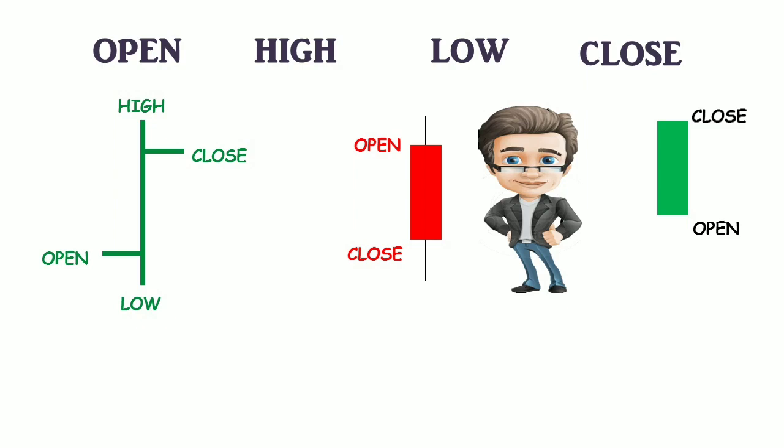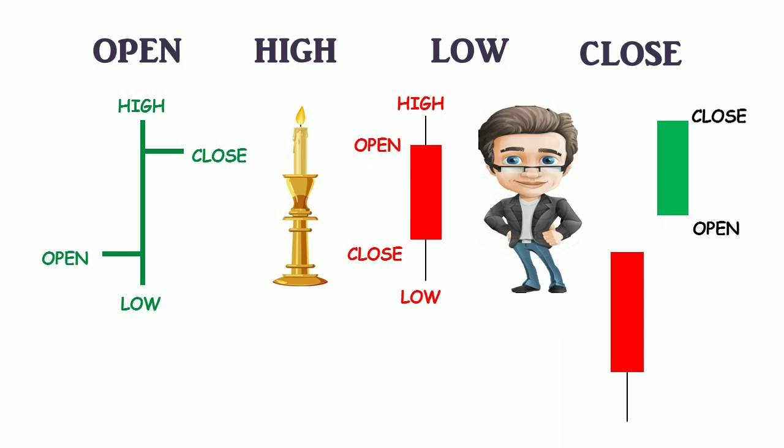The shadow above the real body is called the upper shadow, and the shadow under the real body is known as the lower shadow. So the peak of the upper shadow is the high of the session, and the bottom of the lower shadow is the low of the session. From this construction, it is easy to see why these are named candlesticks, because the individual lines look like candles. If the candlestick line has no upper shadow, it is said to have a shaven head, and the candlestick with no lower shadow is called a shaven bottom candle. To the Japanese, the real body is the essential price movement. The shadows are usually considered as price fluctuations.